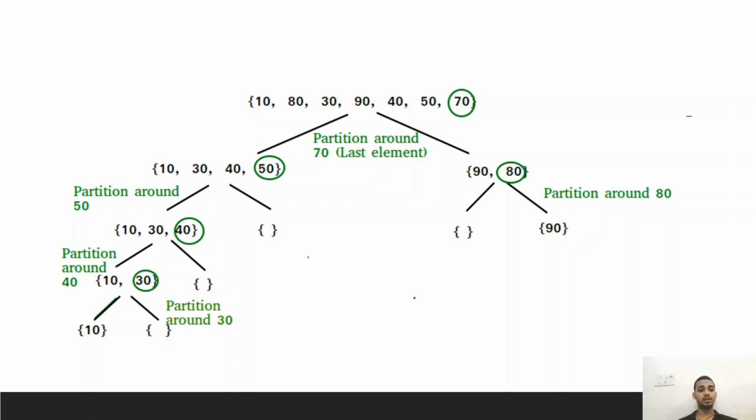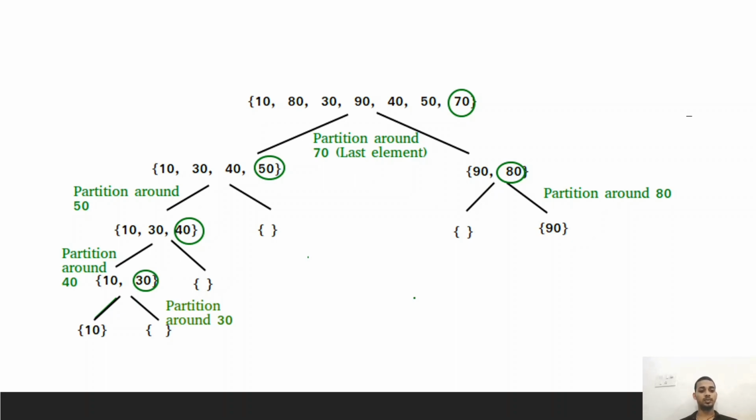Now again we will partition around 50, that is the last element, and 30, 40, 50, which are less, will be on the left side, and there is nothing greater than 50, so it will be vacant. Then again we will partition around 40, so 10 and 30 will be on the left side, and nothing will be on the right side.